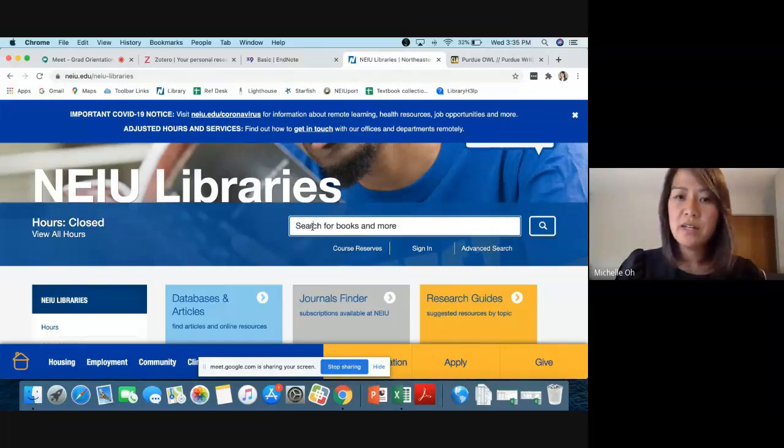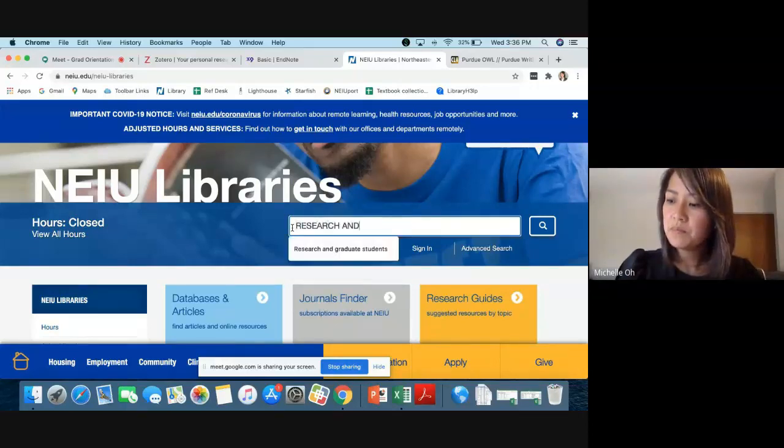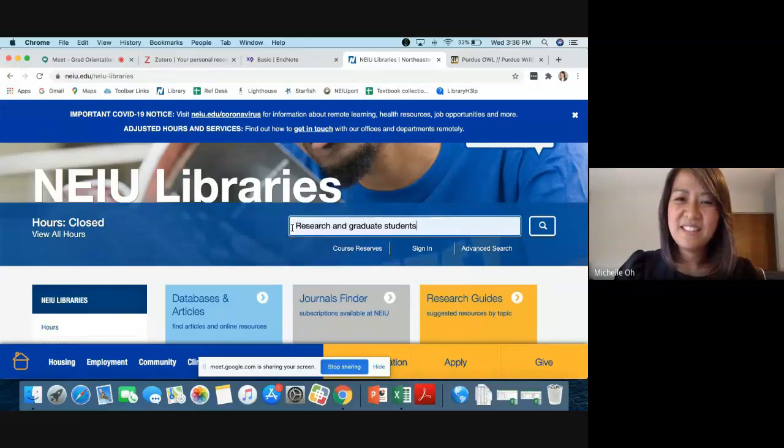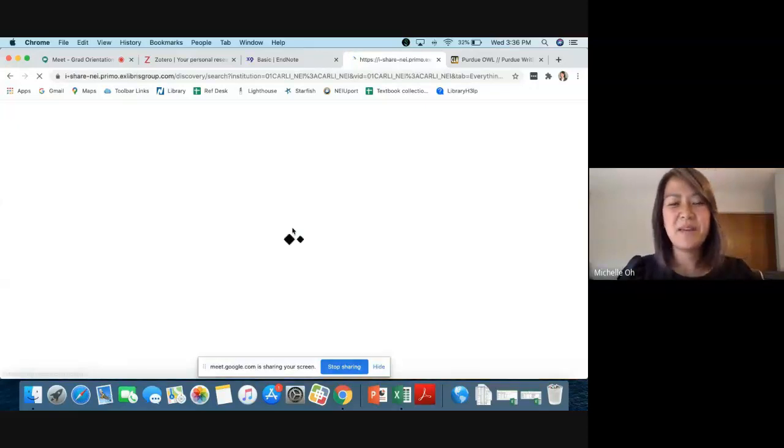And I'm going to just show you a basic search on how to find a book, especially through iShare. We're going to stick to our handy theme on research and graduate students. In all caps. Actually, let's do it. It won't actually matter, but.